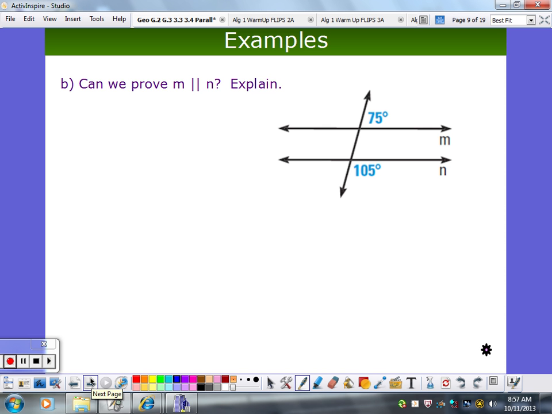Can we prove M is parallel to N? Can we? And can you explain how? What do you think? Somebody want to give it a shot? The angle above 1 and 5 is 75. This one. Okay, why is it 75?